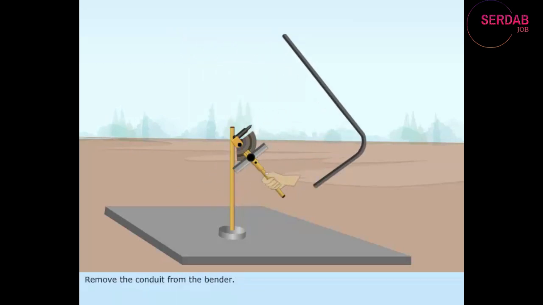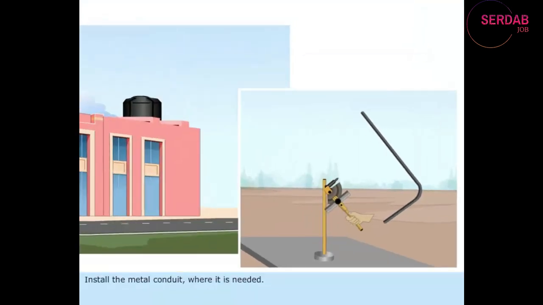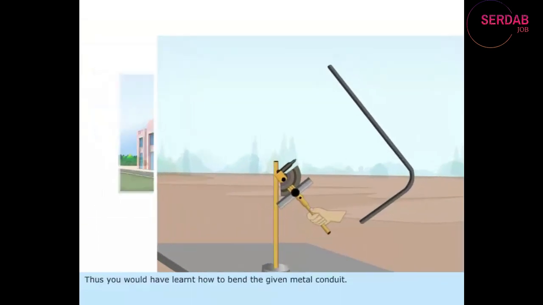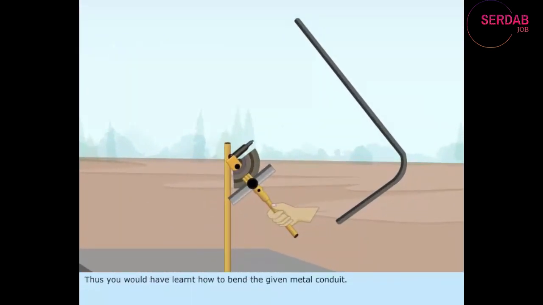Remove the conduit from the bender. Install the metal conduit where it is needed. Thus, you would have learned how to bend the given metal conduit.